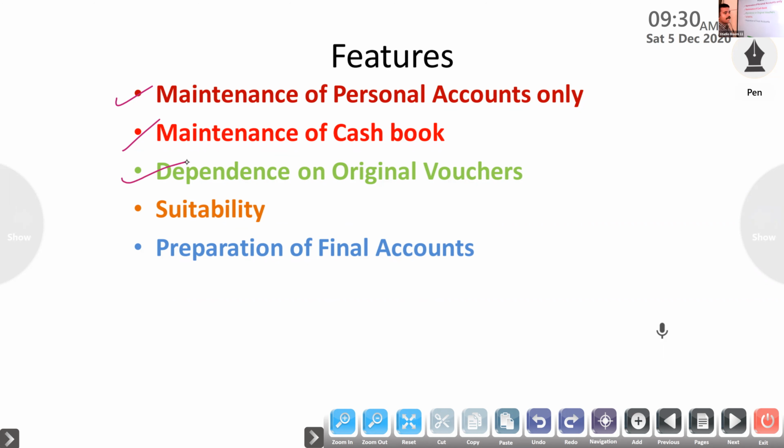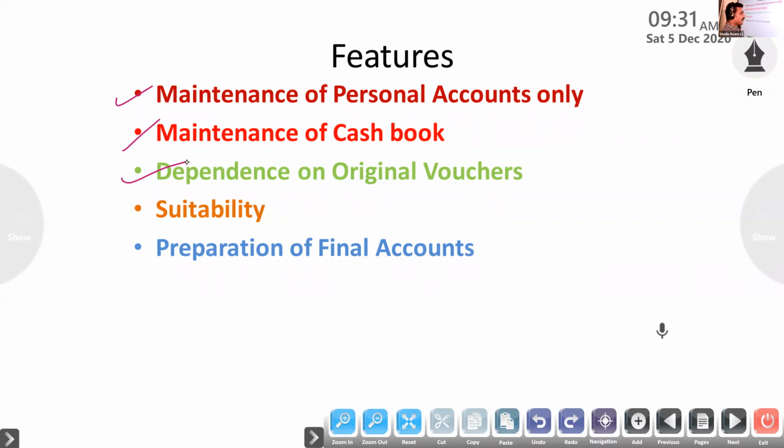Next one, dependence on original vouchers. Here, under the single entry system, how do we record the business transactions? On the basis of original invoices, on the basis of original vouchers. Suppose at the end of the period we are preparing an account, how much purchase do we record? On the basis of the total amount of invoices received from the supplier. That total we will write as purchase, because here we are recording transactions on the basis of original vouchers.